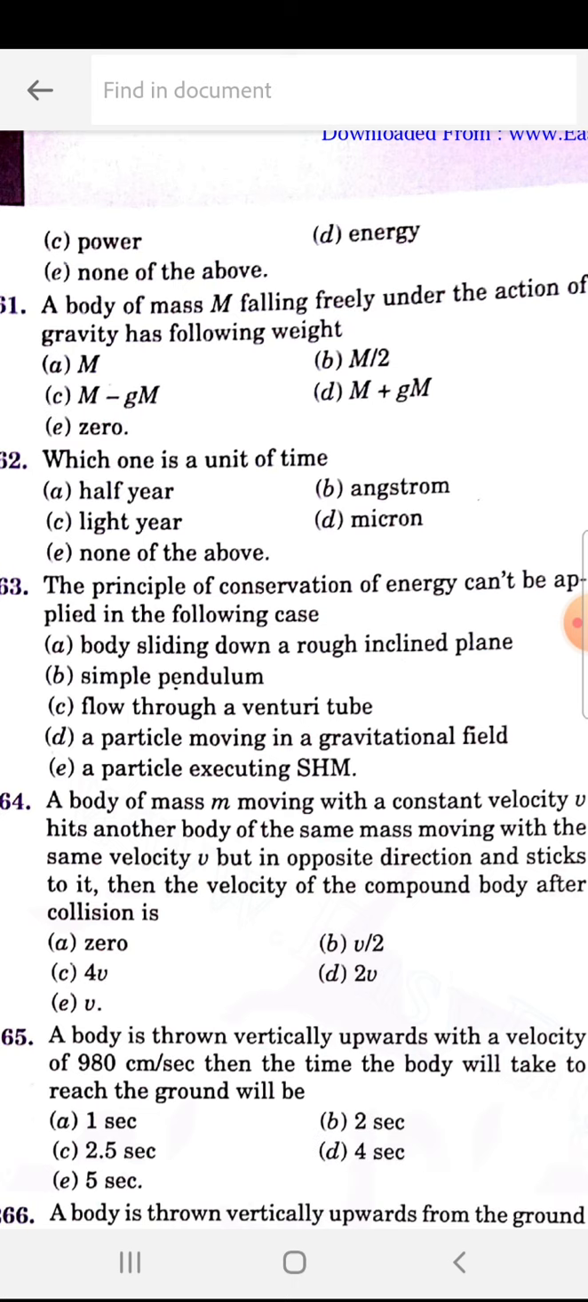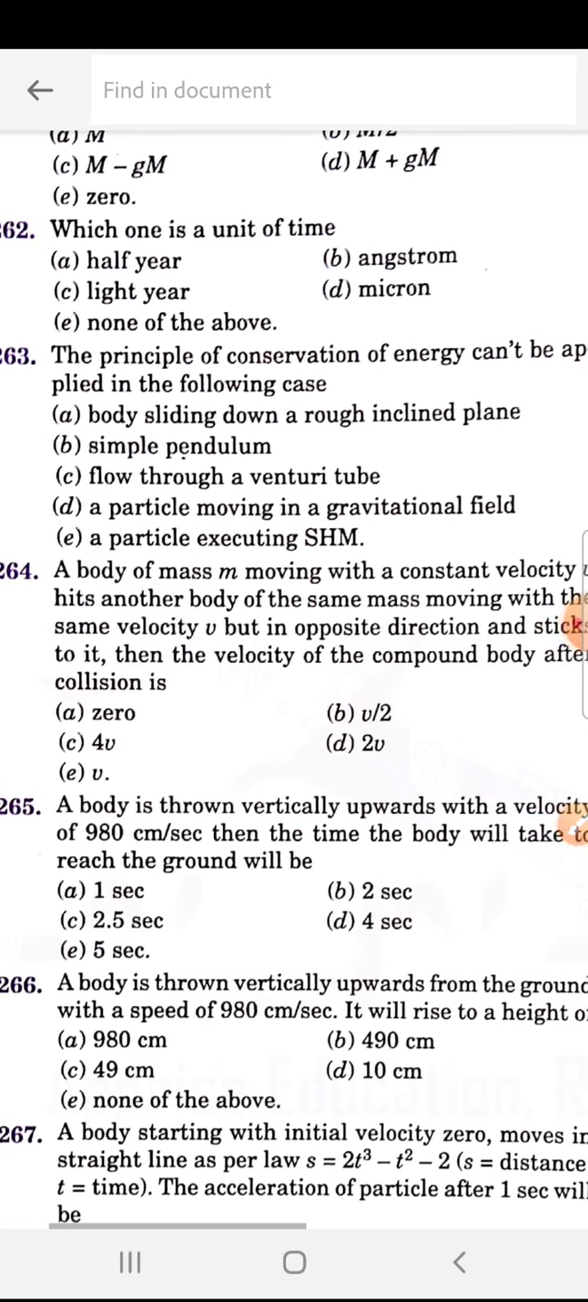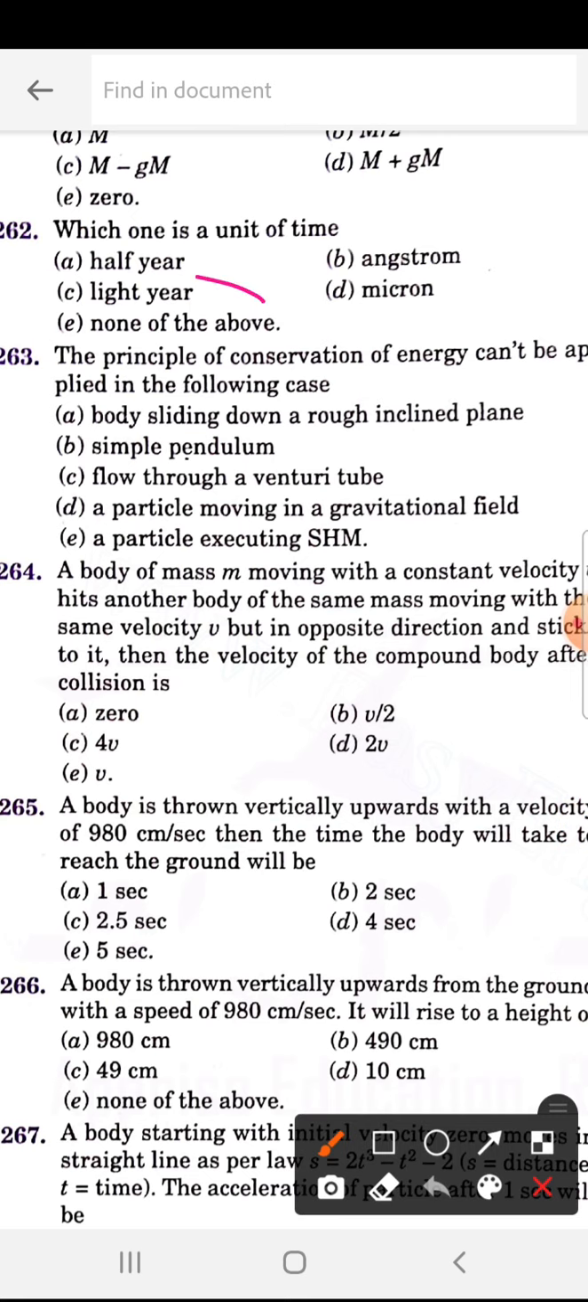Okay, next, which one is a unit of time? So which one is a unit of time? 262. So 262 is C, light year. Light year is the unit of time.